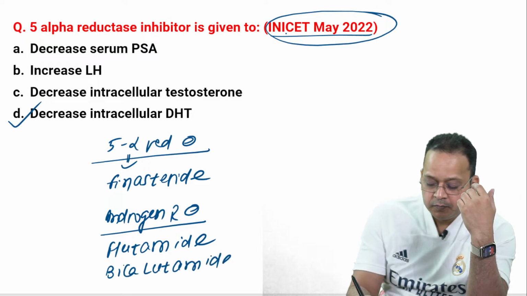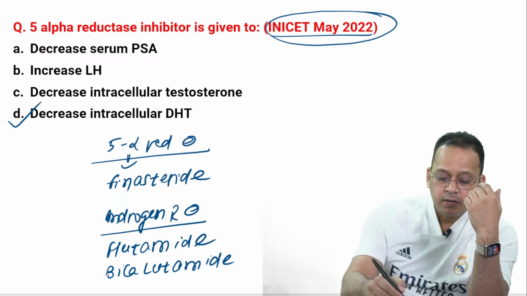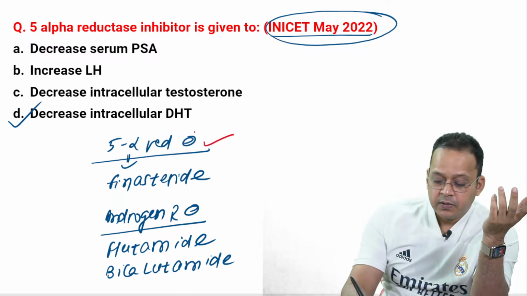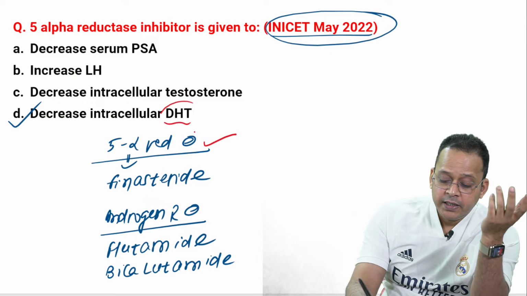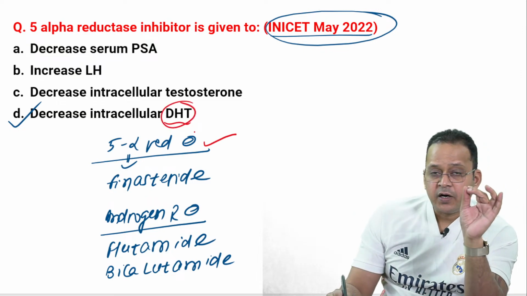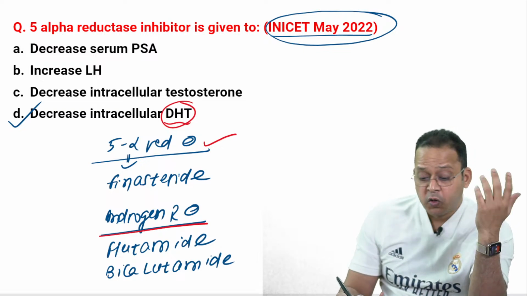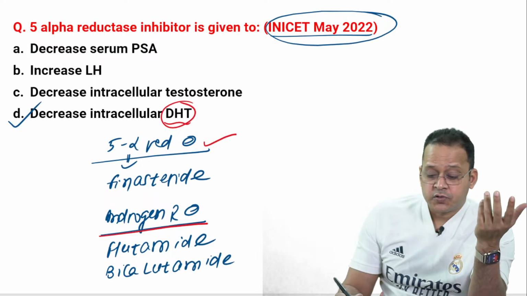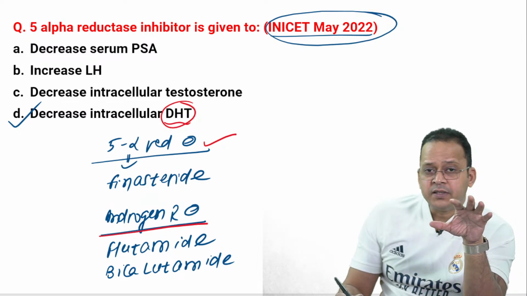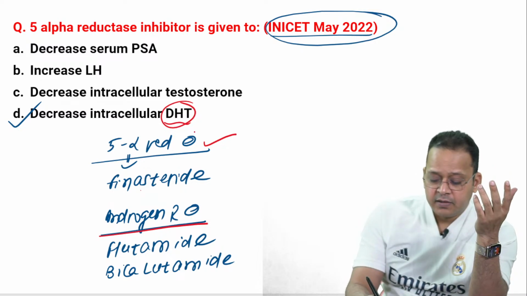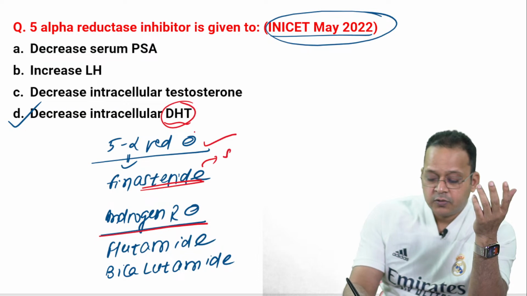bicalutamide. Now see, the difference is 5 alpha reductase blockers will only decrease the effect of DHT, dihydroxytestosterone, whereas androgen receptor blockers will decrease the effect of not only DHT but also testosterone. And both of these drugs, what would be their side effects? See, these drugs end with 'steroid', so they will make the patient sterile.